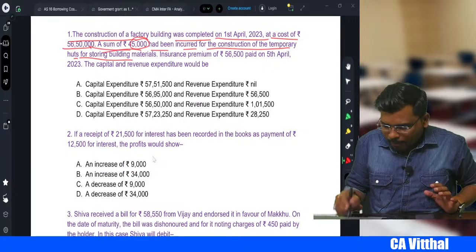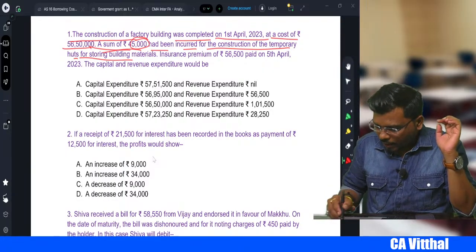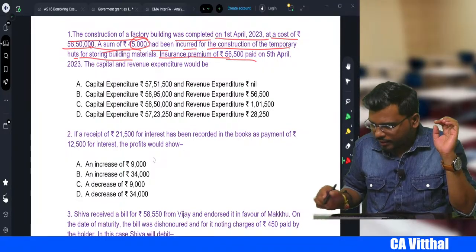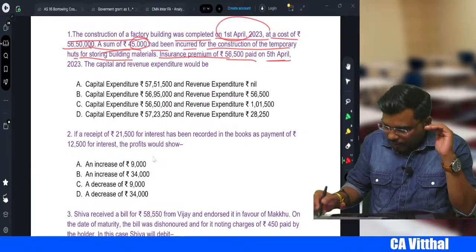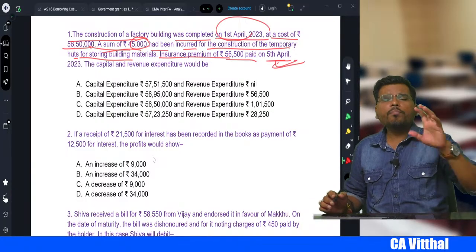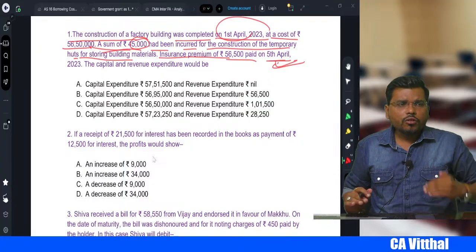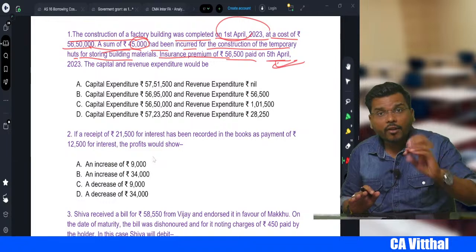So total capital expenditure till now is 56,50,000 plus 45,000. Then insurance premium 56,500 paid on 5th April. That means after the construction got over, you paid the insurance. So this insurance is not capital expenditure. It is a revenue expenditure.